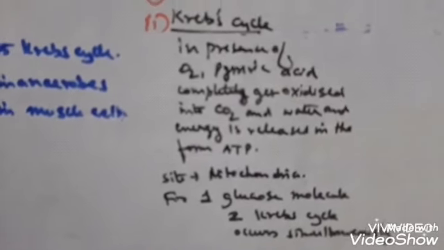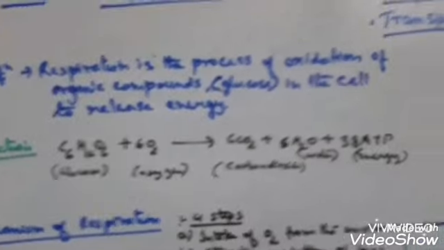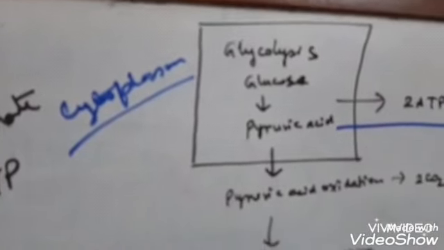In aerobic organisms, or even in our cells, that is our mitochondria. So the first step you studied is the conversion of glucose into pyruvic acid, that is glycolysis, which takes place in the cytoplasm. Further, the pyruvic acid enters the mitochondria and the Krebs cycle or citric acid cycle takes place. Understood?